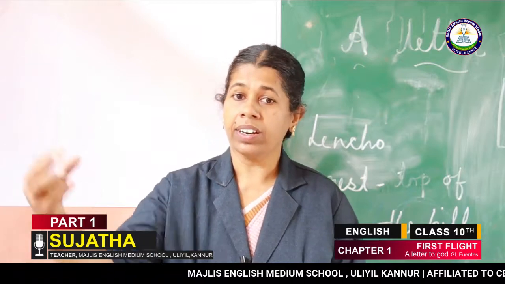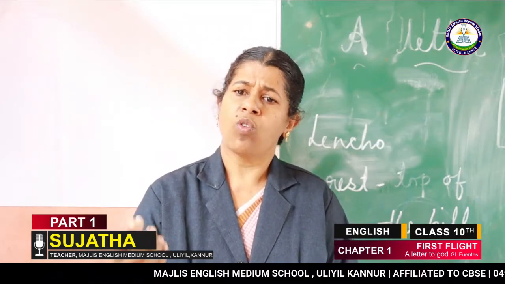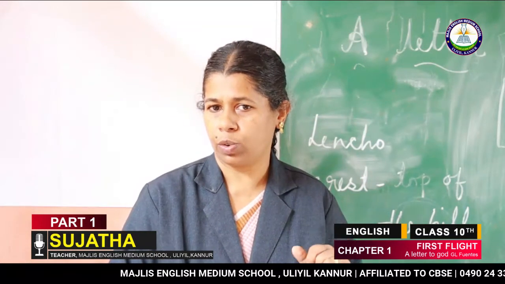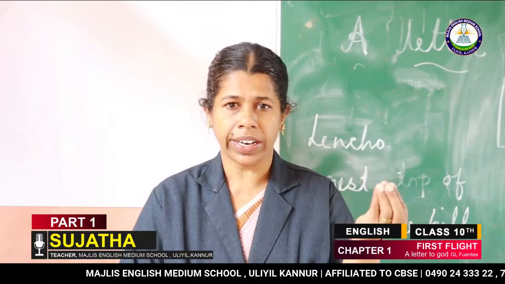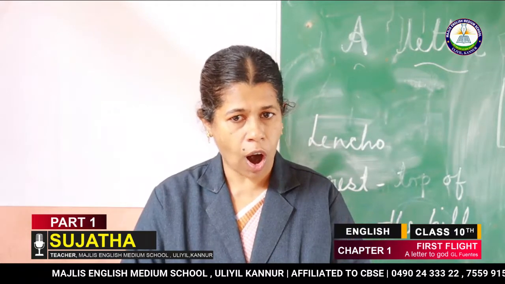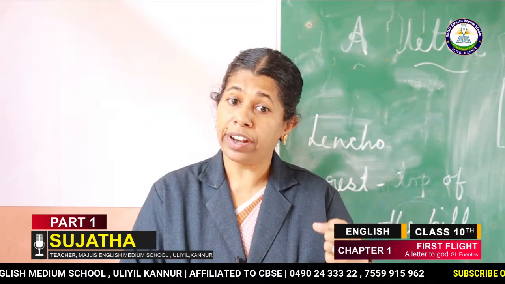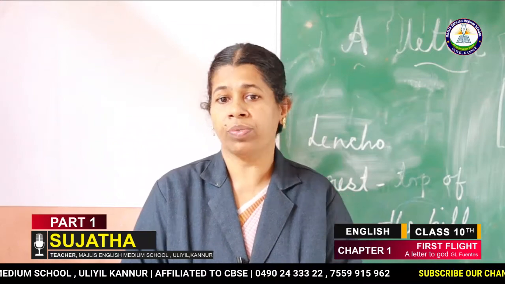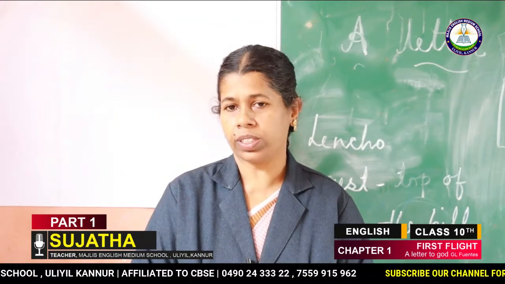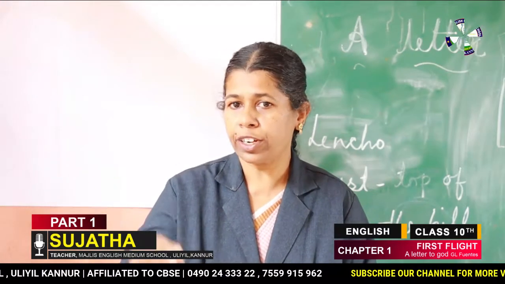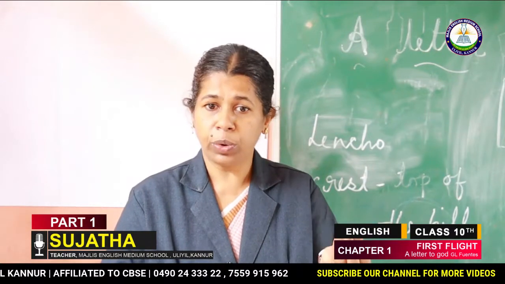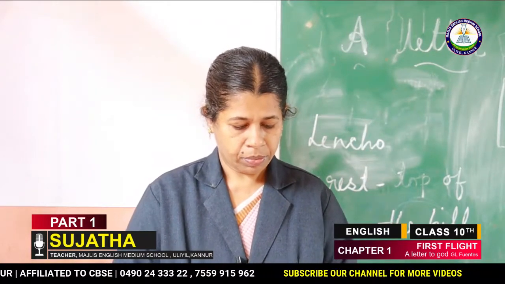What? They are new coins. Why did Lencho say so? They are not the rain, they are the coins. Because he believed that when it rains, he will get enough crop and enough harvest. So he thought that they are not raindrops, they are new coins.